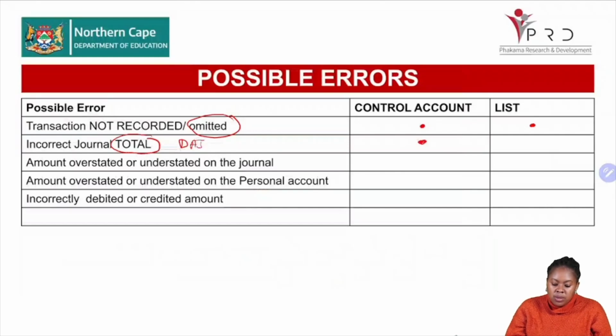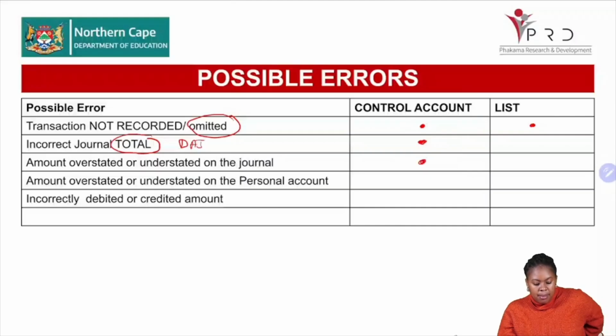Then, if an amount is overstated or understated on the journal, this transaction will only affect the control account, okay? And then, the amount overstated or understated in the personal account, then it will be affected on the personal account.